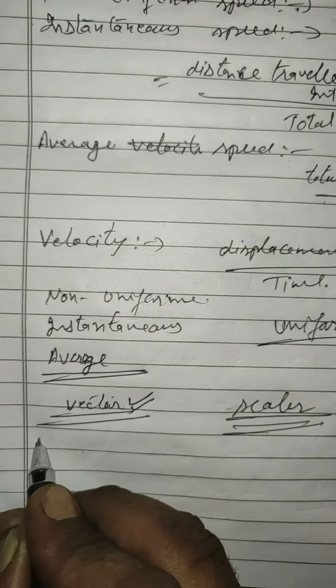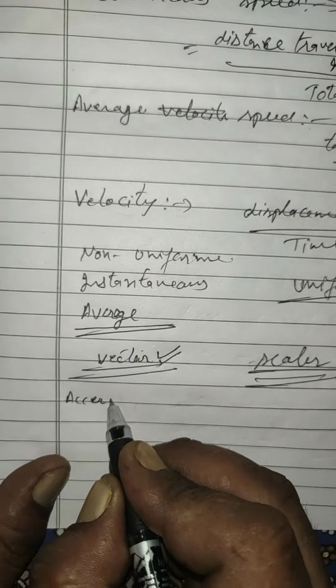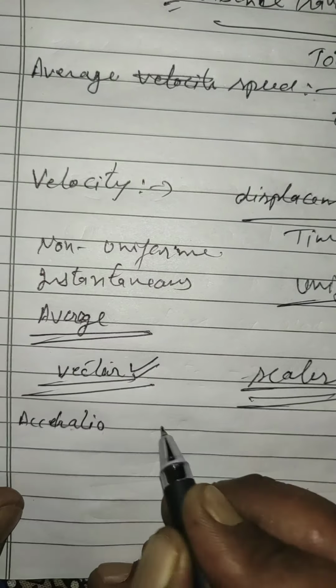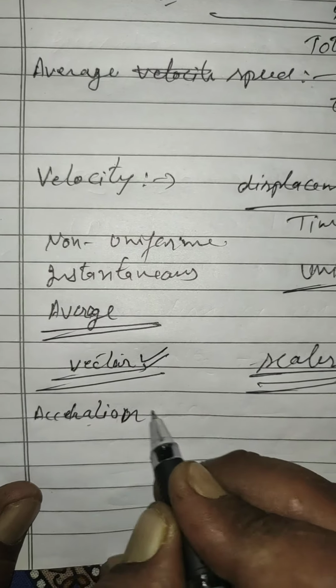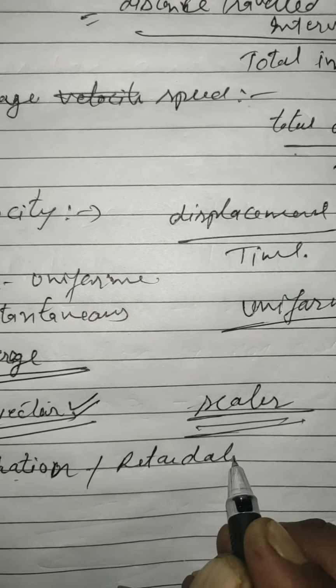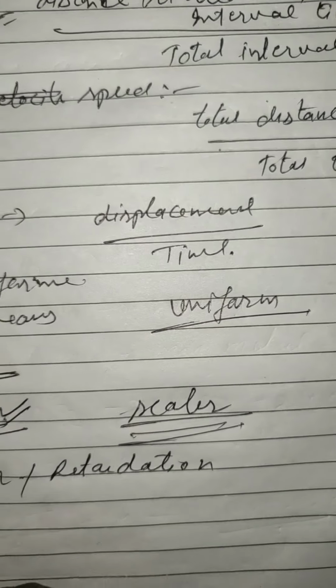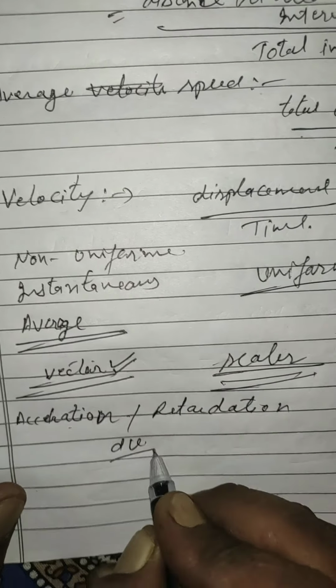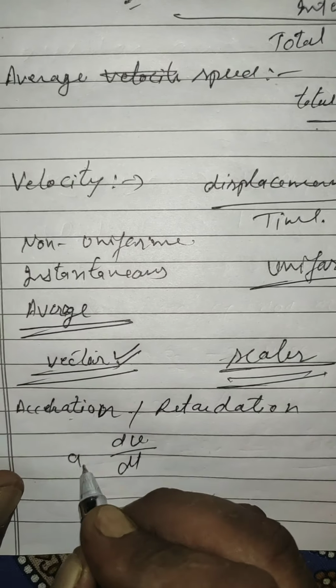Next is acceleration or retardation. Acceleration is the rate of change of velocity with respect to time.